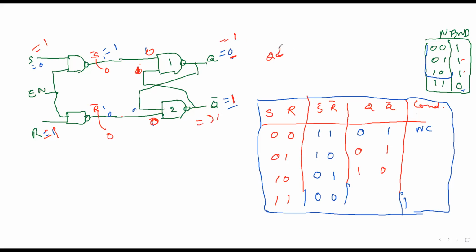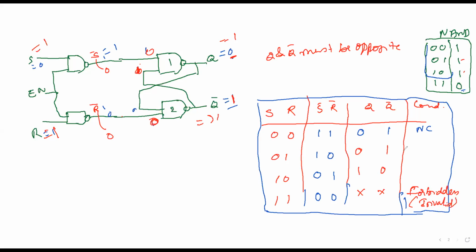But Q and Q bar must be opposite. What's happening now? Both are getting towards 1. Both are getting towards 1. As per analogy, it is wrong. So it is invalid or forbidden. In bracket, you can write it as simply you can write invalid, nothing will happen.